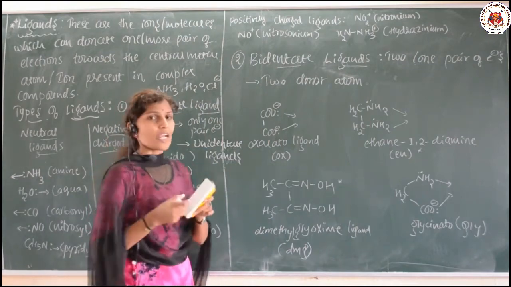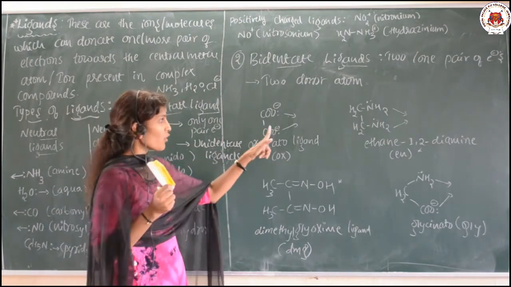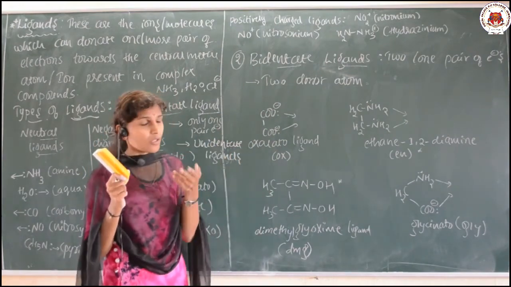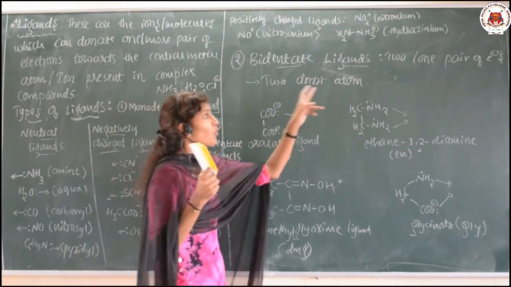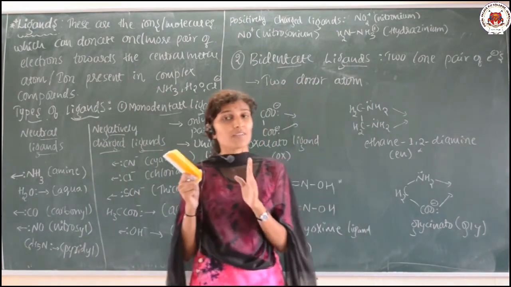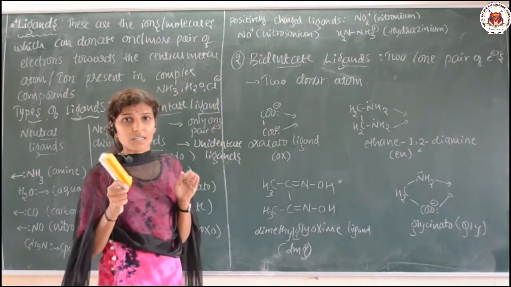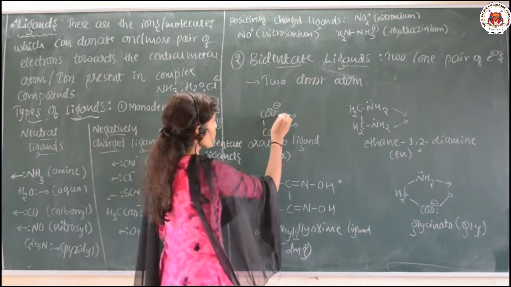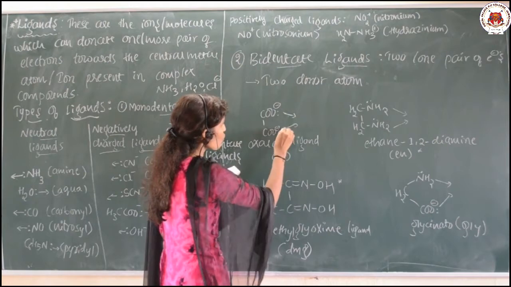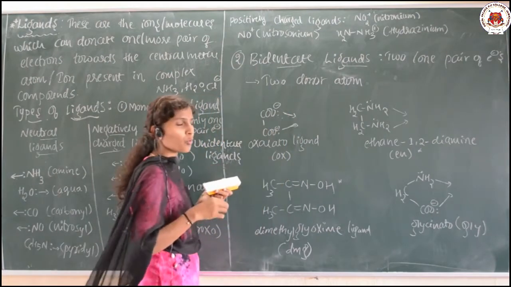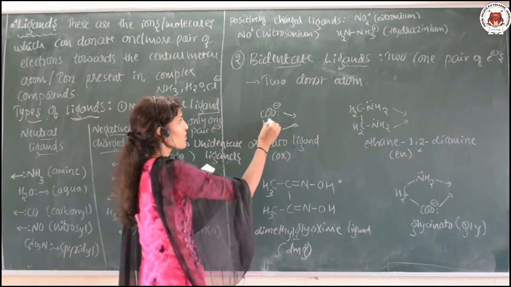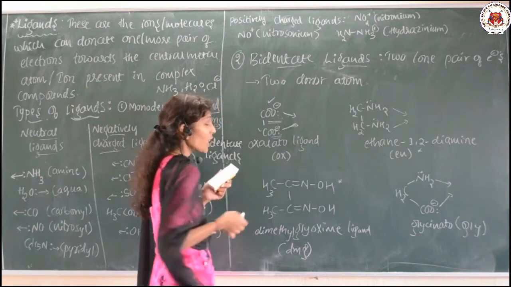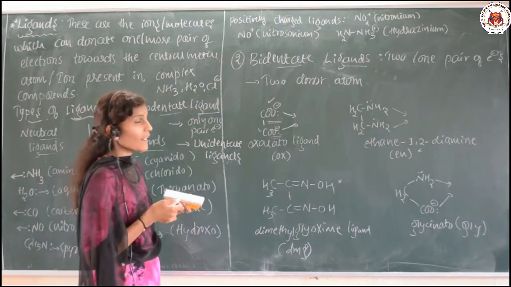It means one donor atom can donate one pair of electrons, and one more donor atom can donate one more lone pair of electrons. So totally two lone pairs of electrons are donated by the ligand. Such ligands are called bidentate ligands. Example: oxalato. See here, COO minus, these two oxygens are able to donate their lone pairs of electrons. Two donor atoms are present here, that is why it is called a bidentate ligand.